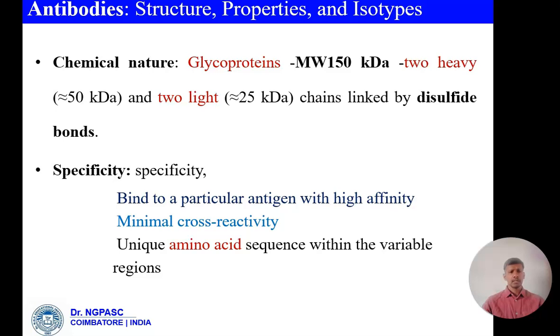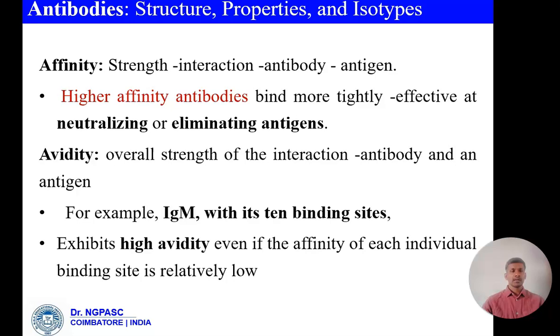The specificity of the antibodies: they bind to a particular antigen with high affinity and minimal cross-reactivity, due to unique amino acid sequences within the variable regions. The affinity of the antibody is the strength of the interaction of antigen and antibody. Higher affinity antibodies bind more tightly and are effective at neutralizing or eliminating antigens. Avidity means the overall strength of interaction of antigen and antibody. For example, IgM with its 10 binding sites exhibits high avidity even if the affinity of each individual binding site